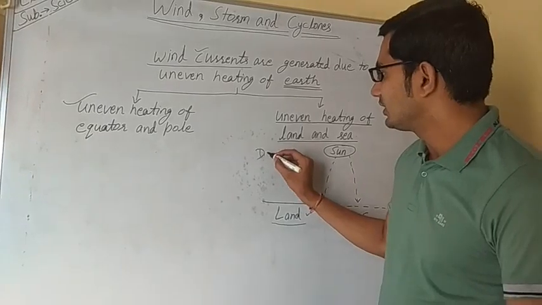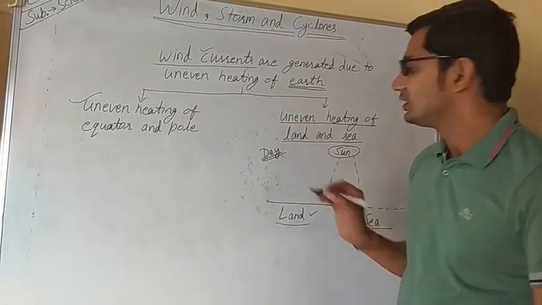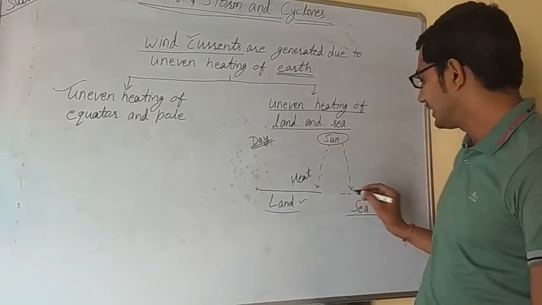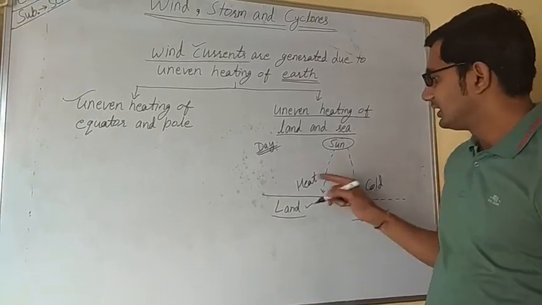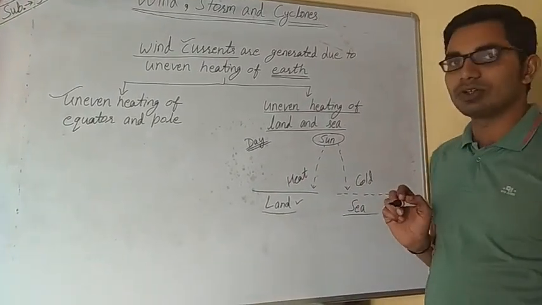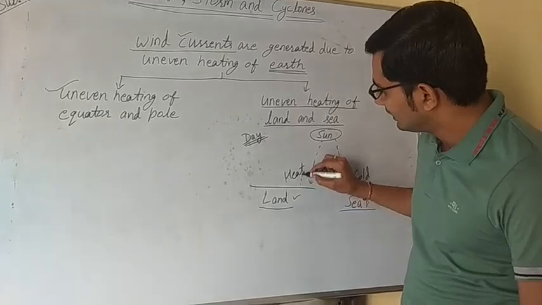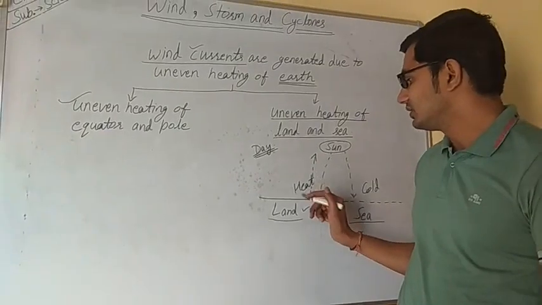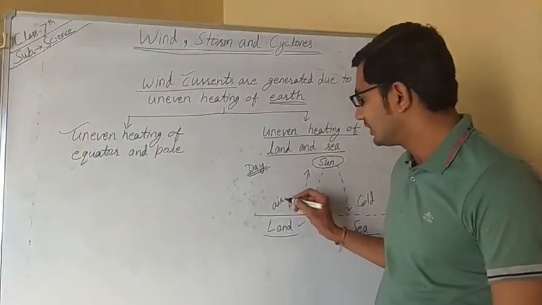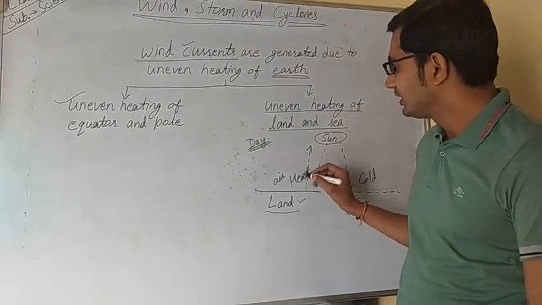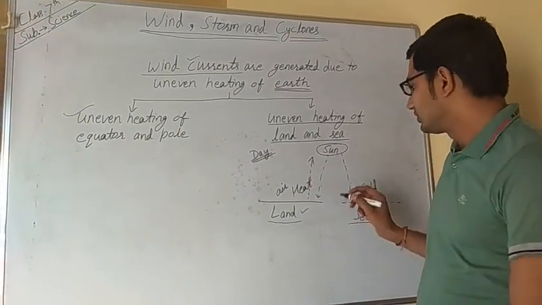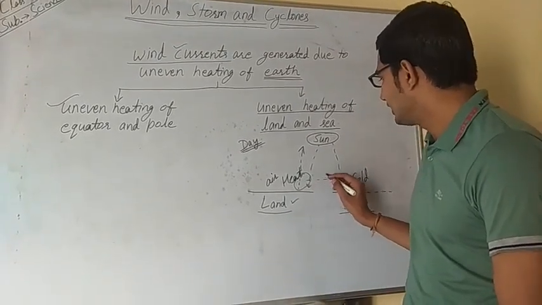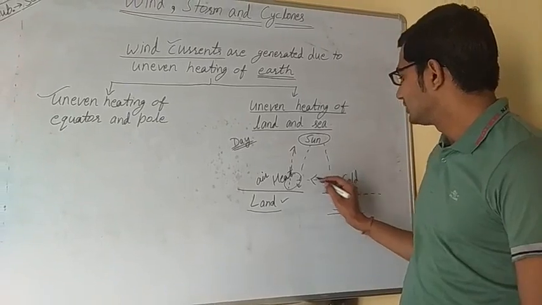So during the daytime, land gets heated faster than sea. So land gets hot and sea stays cold. Air from the land rises upward, because due to the sun's heat, the land gets heated and the air above the land also gets heated, and heated air rises upward. So to take its place, the cold air from the sea moves in.